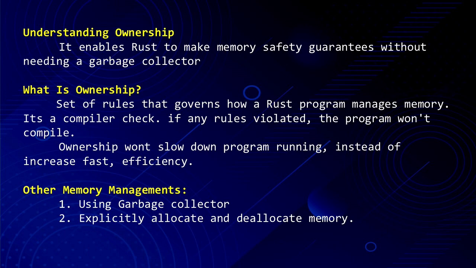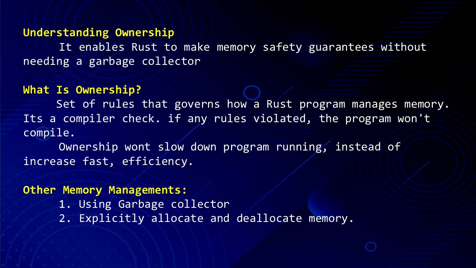And it's a compiler check. If any rules are violated, the program won't compile. Ownership won't slow down the program's running. Instead, it increases speed, efficiency and safety. The other memory management schemes are: number 1, using a garbage collector, and number 2, explicitly or manually allocating and